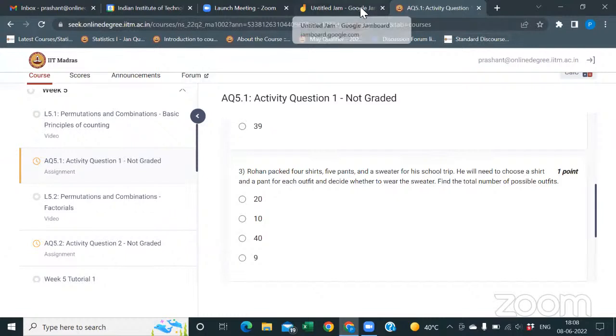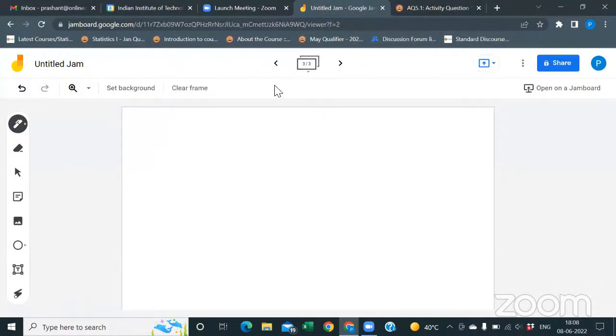See, Rohan has 4 shirts, right? And 5 pants. And 1 sweater, right? And he needs 1 shirt and 1 pant for each outfit. Suppose for each outfit, how many ways will there be? He can wear any of 4 shirts, right? And any of 5 pants, right? That means there are 20 ways.